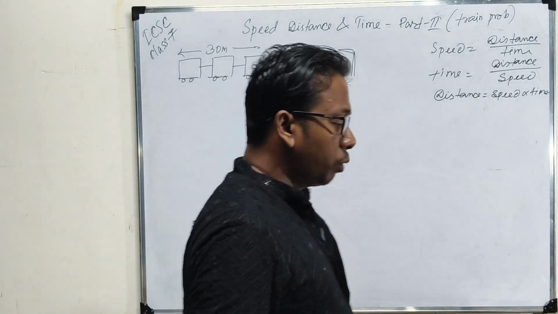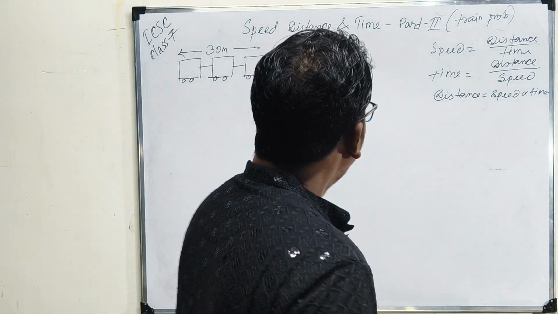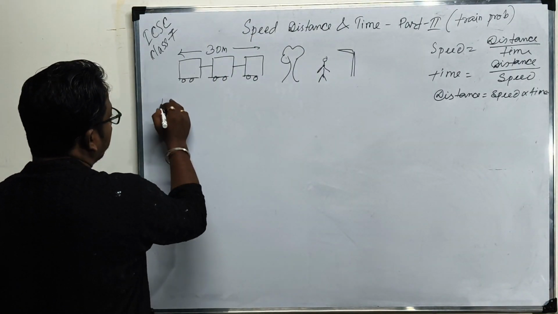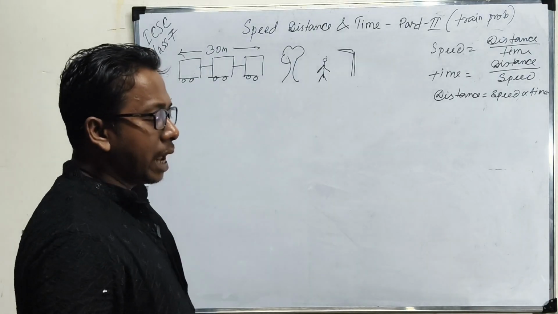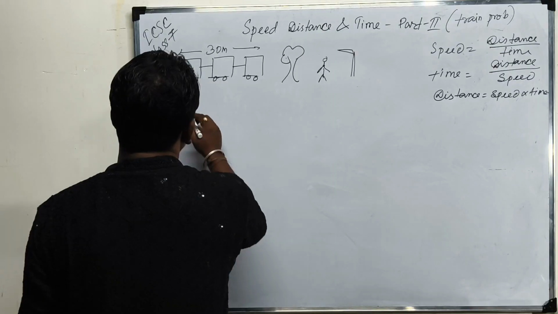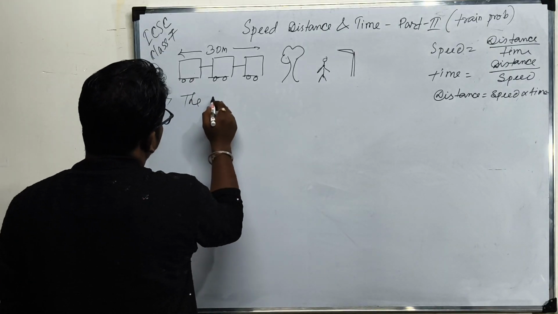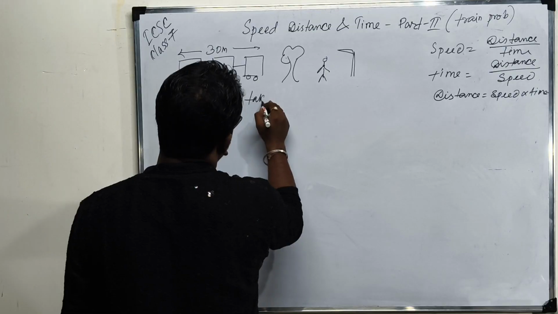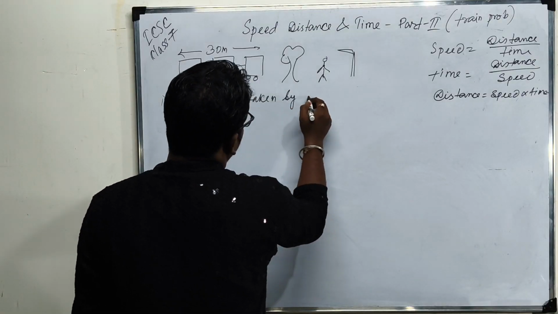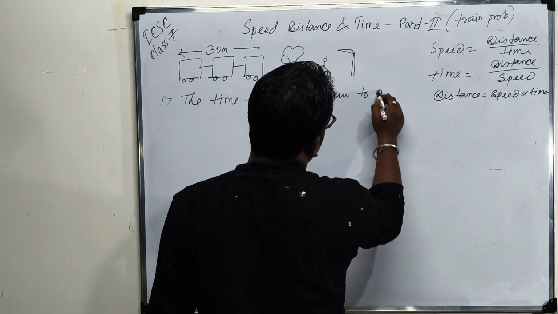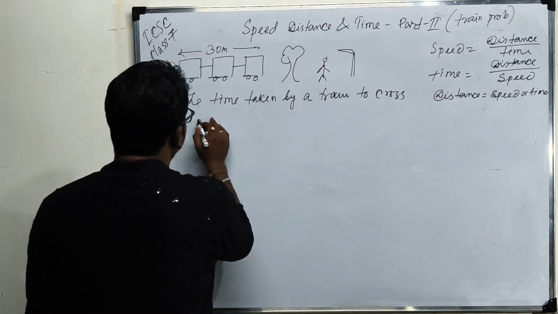Then what will be the formula of this train problem? Number one, the time taken by a train to cross a point.